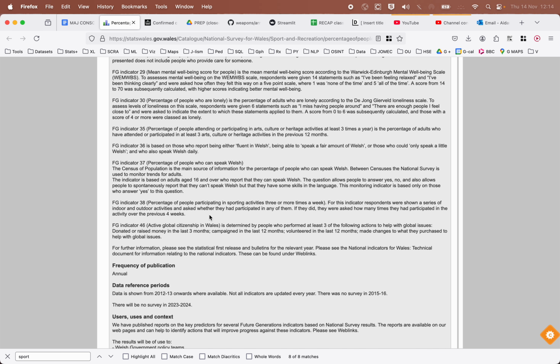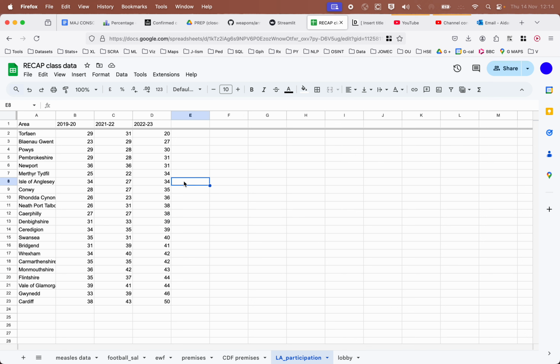Okay, build a map to show the figures for the most recent year. Include an explanation of the survey question. Okay, we basically need to explain what the survey is and what people were asked. But how do we build a map for this? Well, we've got local authorities. Map for the most recent year.